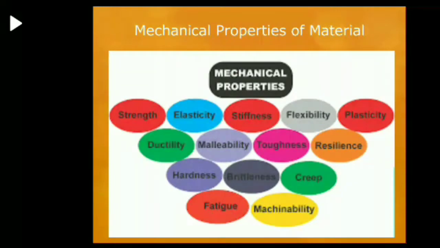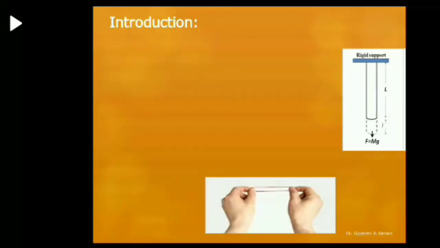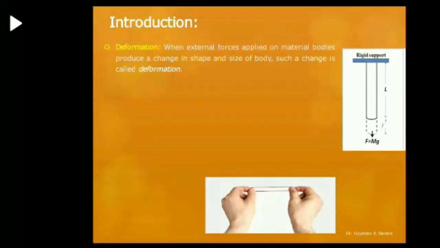There are different mechanical properties of material. Elasticity is one of them. In introduction, we discuss few definitions which are important in understanding elasticity. The first definition is of deformation. Let us take a simple example of a rubber band to understand the concept of elasticity.